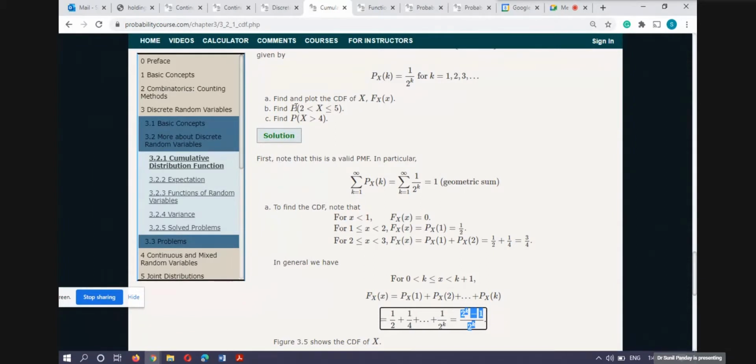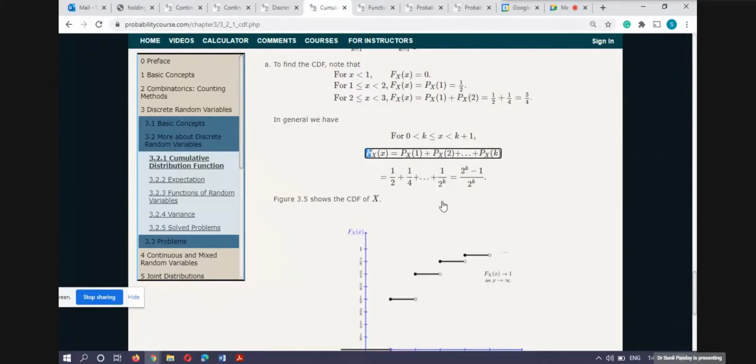Now, what about x greater than or equal to 2 and less than or equal to 5? How do you calculate this probability? Now you have your probability distribution function. You have to remember that you have calculated your probability distribution function, sometimes called the cumulative distribution function. So if it is written like this, cumulative distribution function or distribution function, you have to write it as capital F, with suffix capital X, and bracket small x.